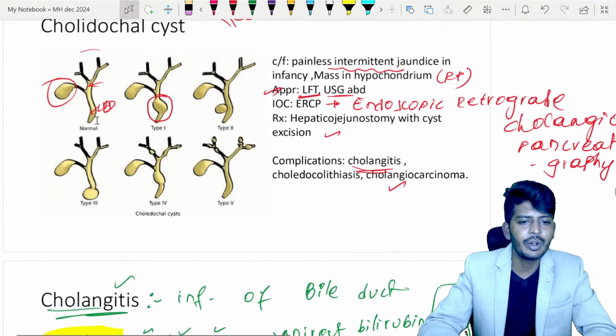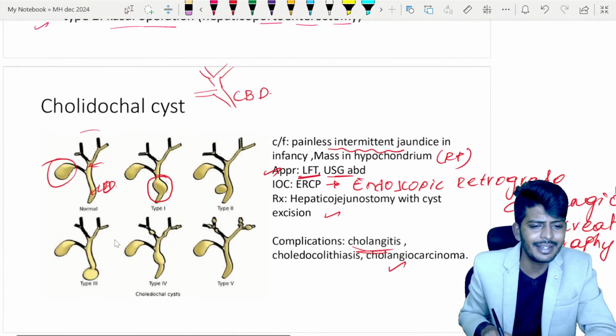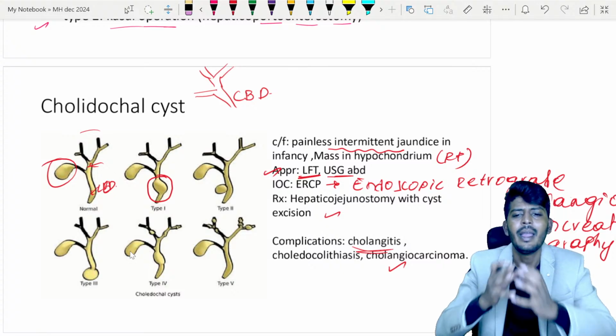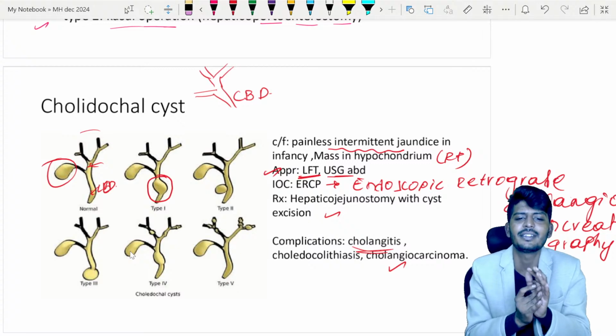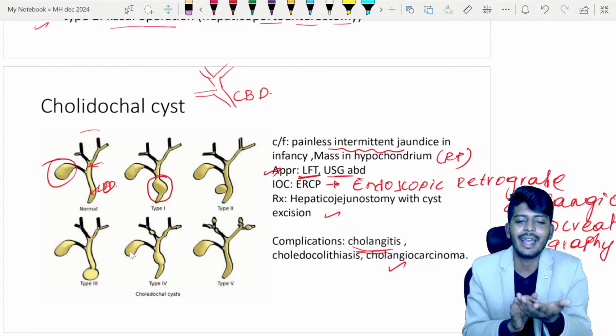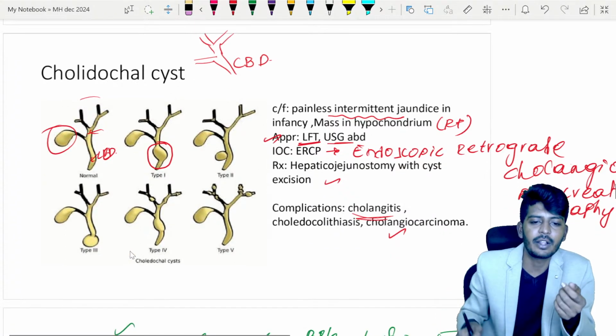See, actually here we don't have to remember the names. Choledochal cyst, there is no name. Basically there is a dilation of your biliary tree. Because of the dilation of the biliary tree, that dilation itself progresses as a choledochal cyst. That's it. Okay, so there are multiple possible types.